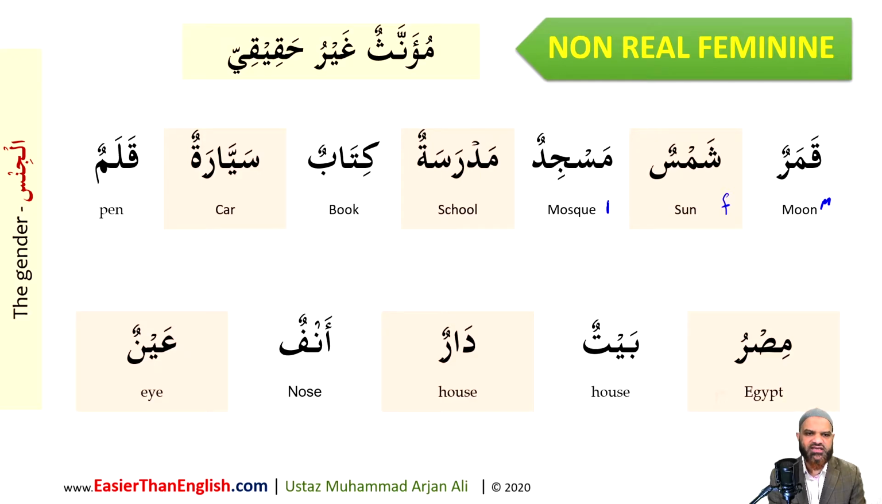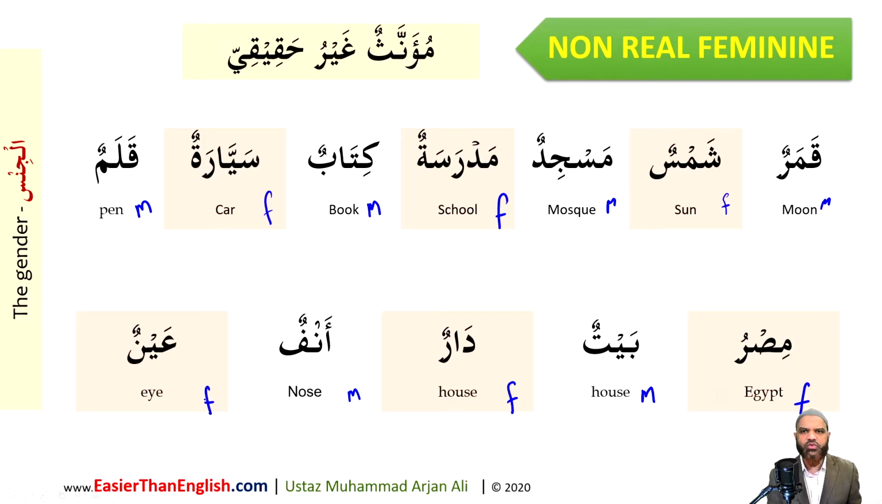Masjidun is treated as masculine. Madrasatun is treated as feminine. Kitabun, book, is treated as masculine. Sayyaratun is treated as feminine. Qalamun is treated as masculine. Misru, Egypt, is treated in the language as feminine. Baytun, house, is treated as masculine. Darun, another word for house or abode, actually is treated as feminine. Two different words have a similar meaning in the English language, yet one is masculine, the other is feminine. Anfun, nose, is treated as masculine. Ainun, eye, is treated as feminine.